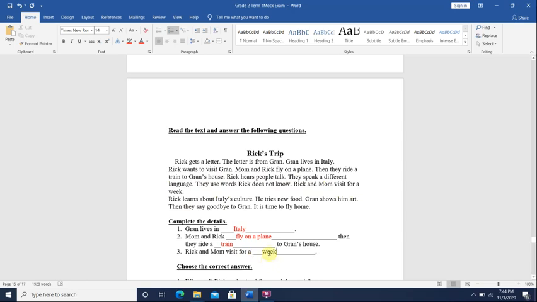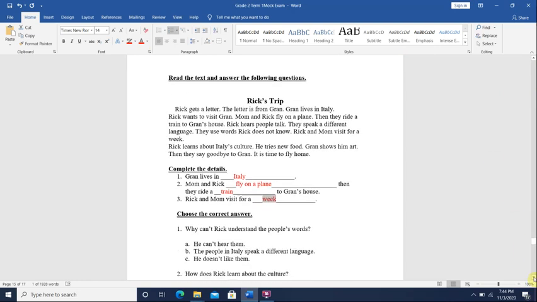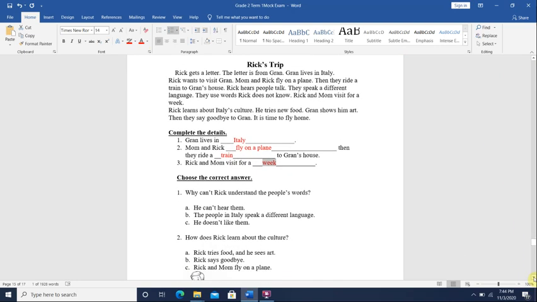Okay, so we completed the details from the story. Sometimes it will be exactly the same and sometimes it won't. Just look for the sentence to complete it. Now we're going to answer the questions, also from the story. Choose the correct answer. Why can't Rick understand the people's words? Why can't he understand them?